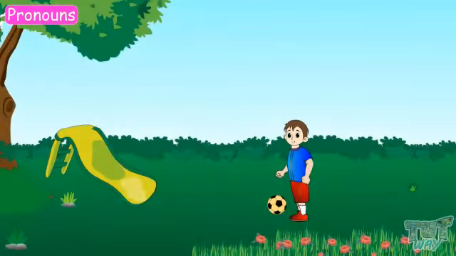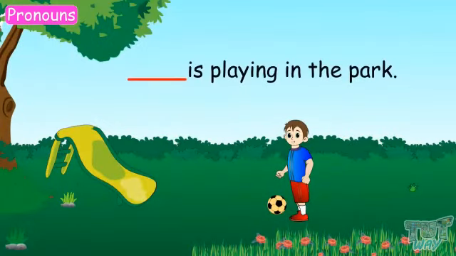Now here we have a picture and a sentence is given which is incomplete. We have to fill in the appropriate pronoun in the blank to suit the picture. Dash is playing in the park. So which pronoun according to the picture will suit here? The picture is of a boy who is playing in a park.